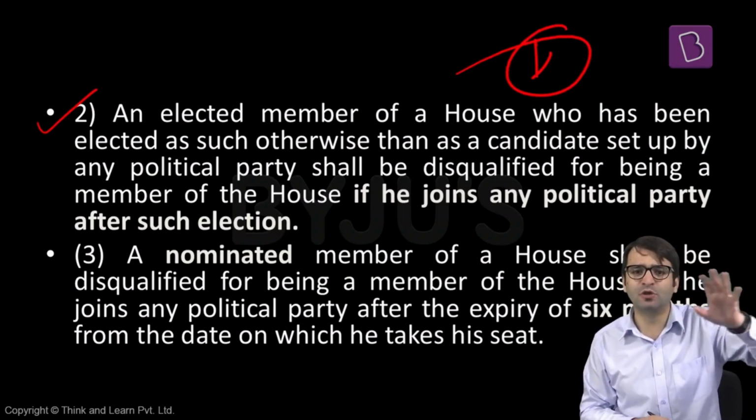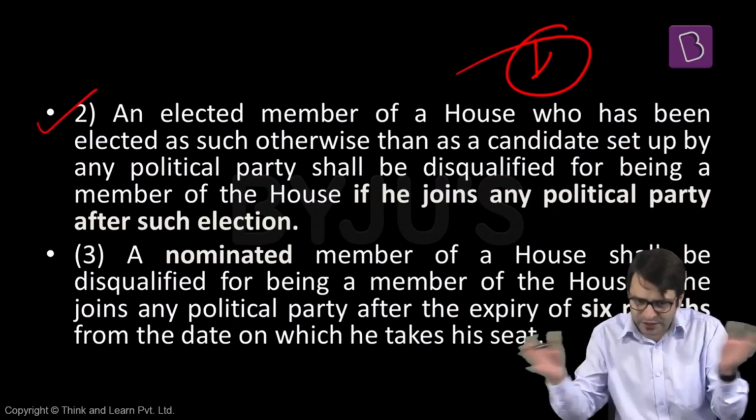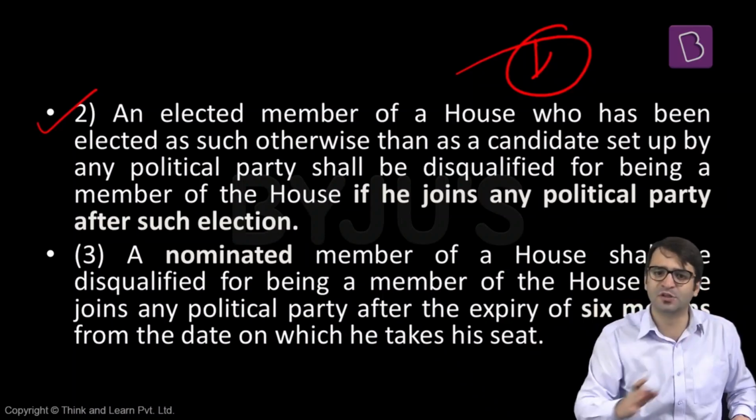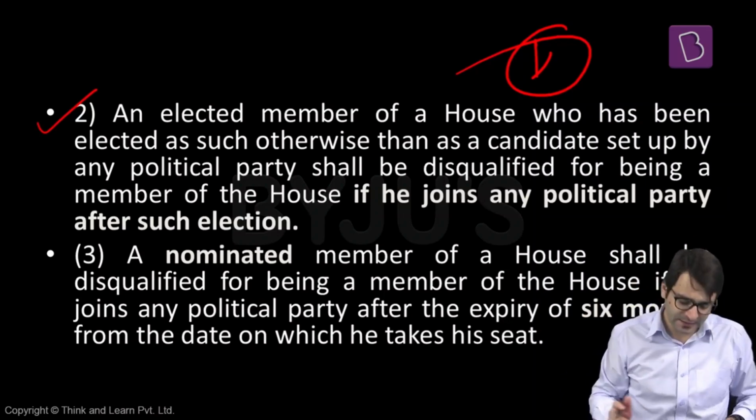That means maybe people of my constituency voted for me because I belong to neither the BJP nor the Congress. The people of my constituency thought that I'm going to take care of their interests because I do not belong to either of these political parties. Now if I'm joining a political party after my election, I'm violating the trust imposed by the people of my constituency in me. So that is why if an independent member of a parliament joins a political party after the election, disqualified under anti-defection law. Then there's a nominated member.